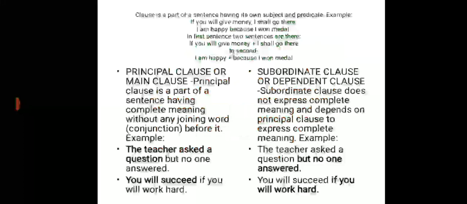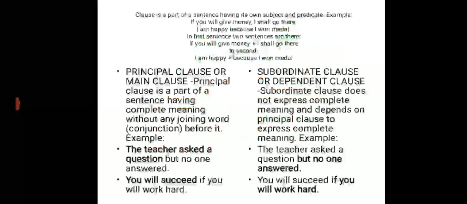Today, I am explaining the rules of clause. Now have a look. A clause is a part of a sentence having its own subject and predicate. Example: If you will give money, I shall go there. I am happy because I won a medal.